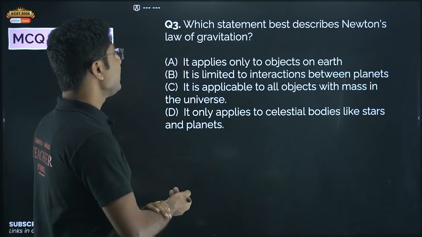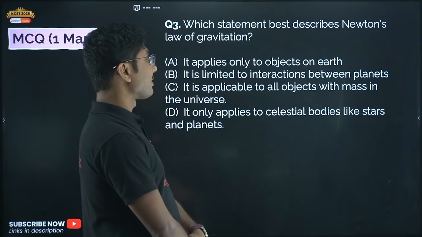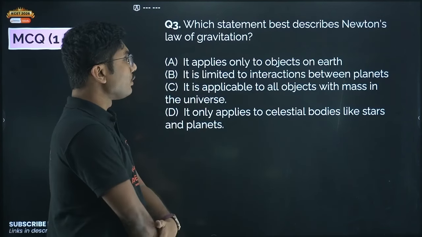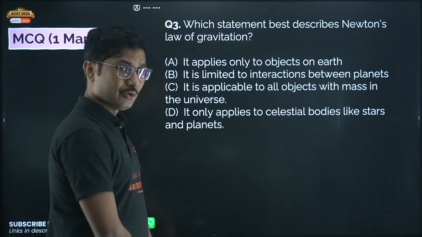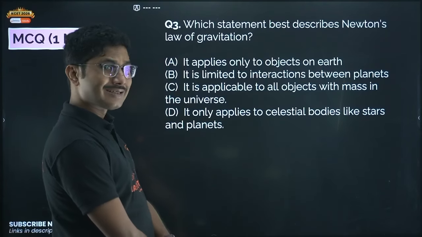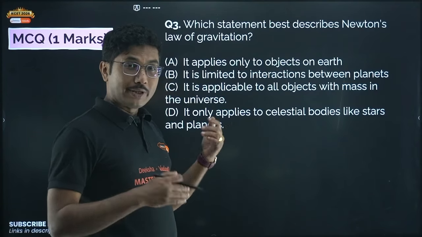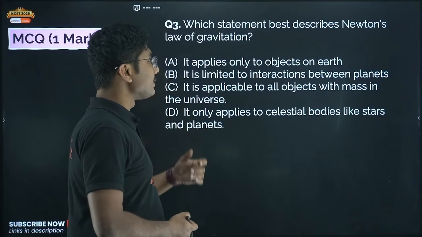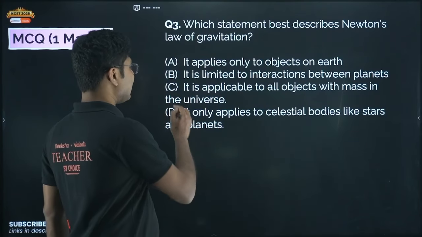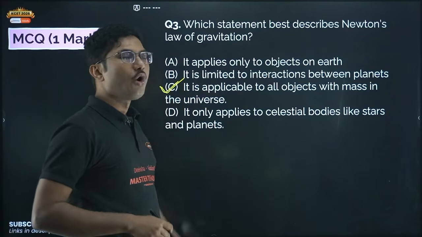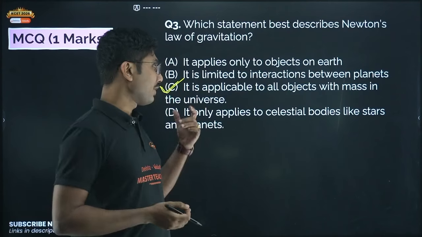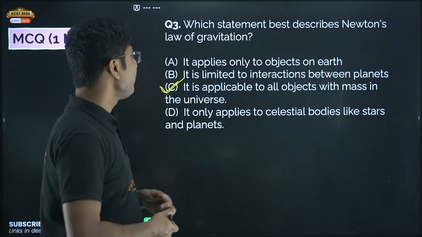Okay, now next question. Which statement best describes Newton's law of gravitation? Easy enough. It applies only to objects on earth. Is it? No, it is applied to all the objects. It is limited to interactions between planets. No, it is between planets, even between galaxies also. This law is applicable to all objects with mass in the universe. Yes, this is the correct statement. That's why it is called universal law of gravitation.